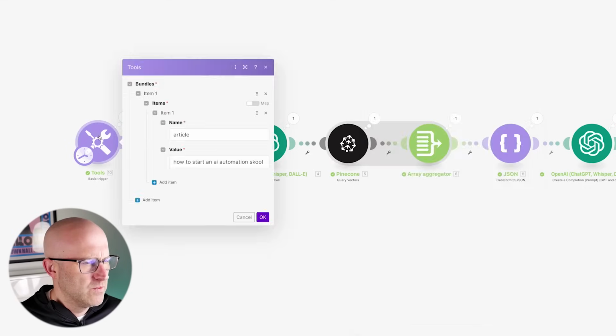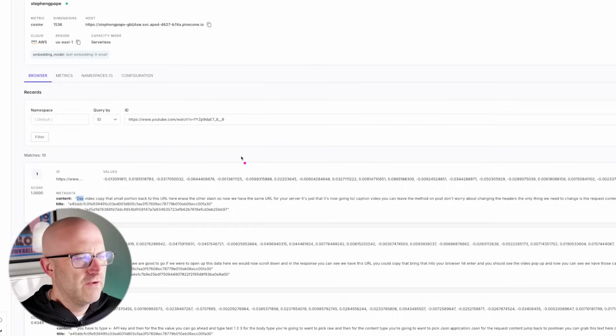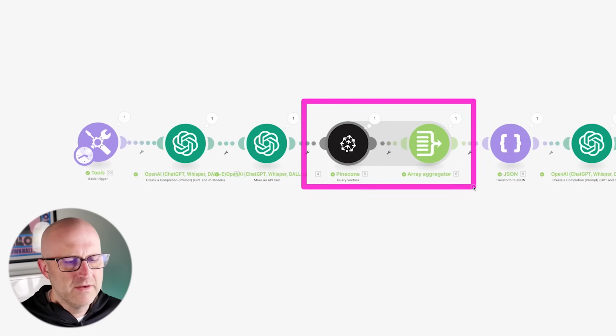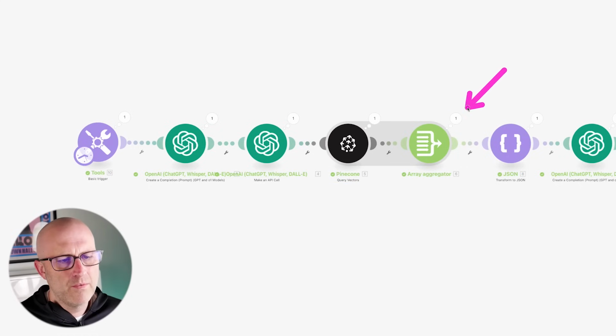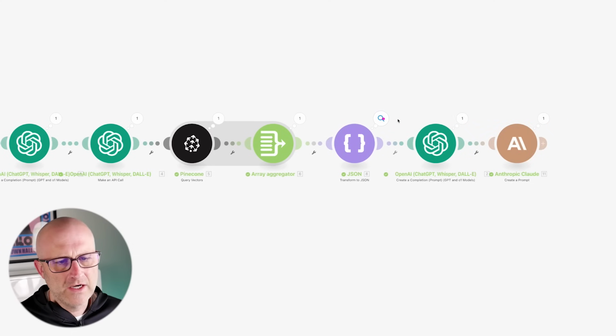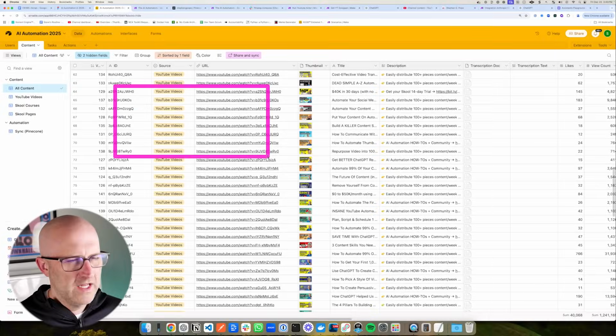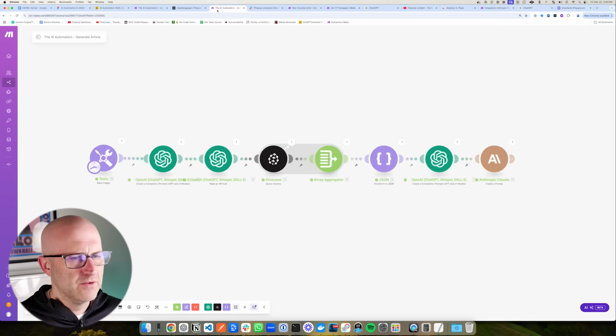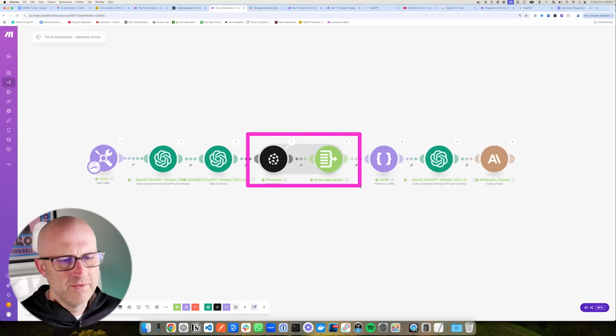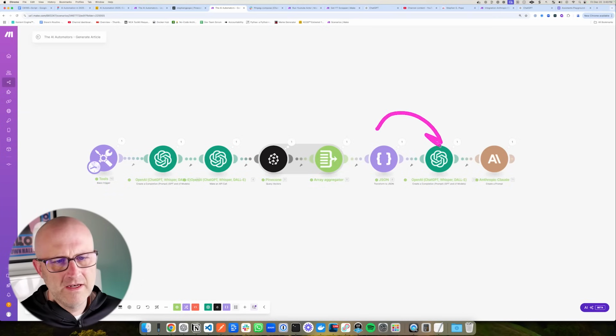In this situation, since we are searching for how to start an AI automation school, it's going to search all of our values for something that's relevant in the content and only return these rows. So from our massive knowledge base, now we only have the rows and the data we need to actually write the article and nothing more. Instead of trying to send our entire database to ChatGPT to write our article, which is actually impossible, we're just getting the most relevant information from Pinecone and then sending that into ChatGPT or Claude to actually write the article.